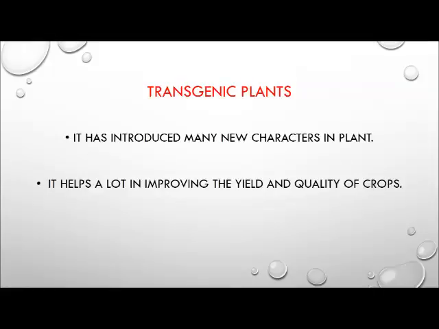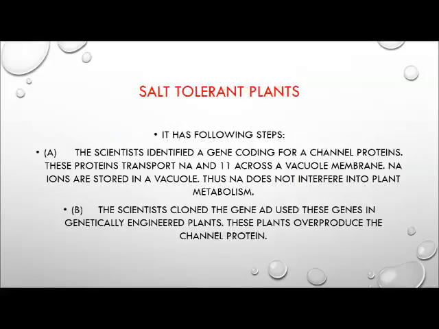Plants with foreign DNA are called transgenic plants. So it has introduced many new characters in plants, and it helps a lot in improving the yield and quality of crops. Genetic engineering has developed a salt-tolerant plant, Arabidopsis. So it has the following steps.